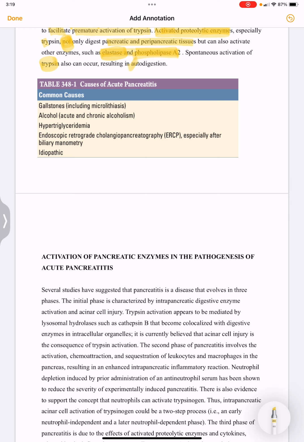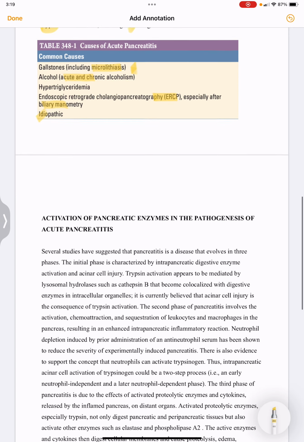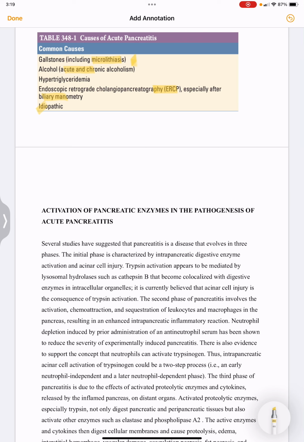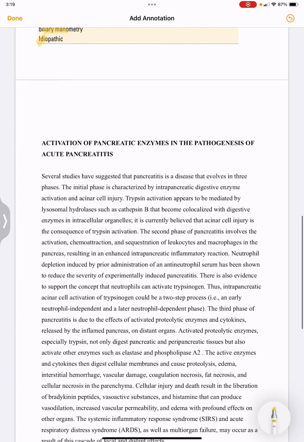So what are the common causes of acute pancreatitis? The common causes include gallstones, including microlithiasis, that is less than 5 mm, alcohol, acute and chronic alcoholism, hypertriglyceridemia, ERCP, especially after biliary manometry, and idiopathic.